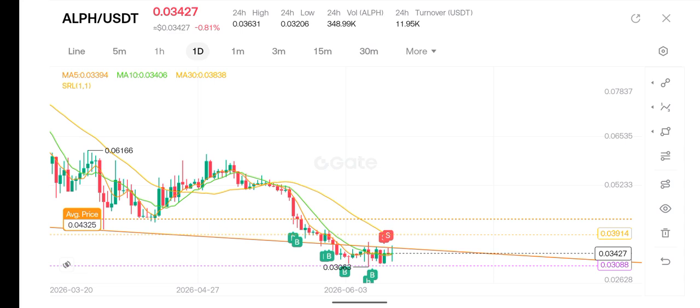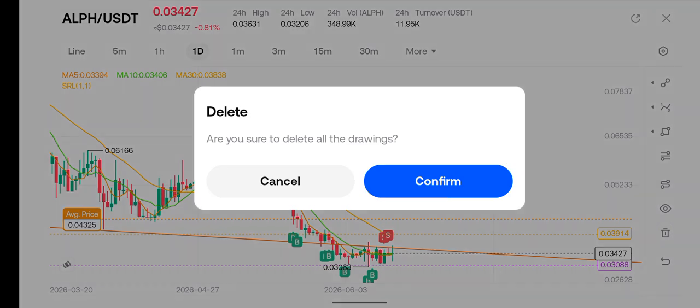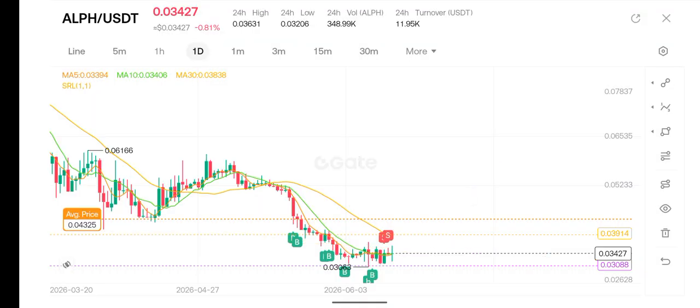Okay, so the resistance is currently around 0.0342. So once the price can break this resistance, we're going to have a new all-time high. Not all-time high, but we're going to rally to around our expected point, 0.052233. Okay, so the price is running back to that place.